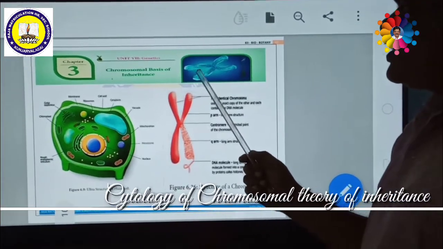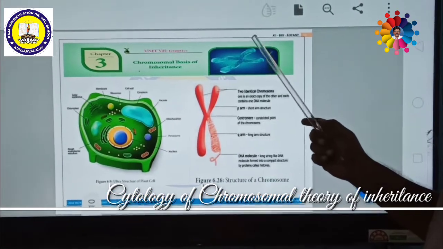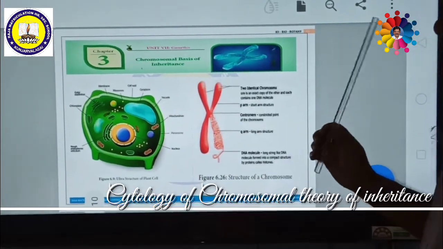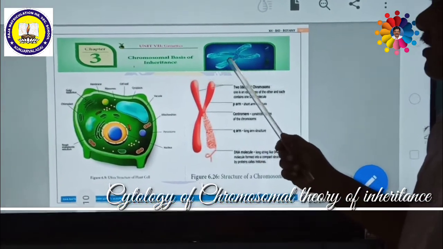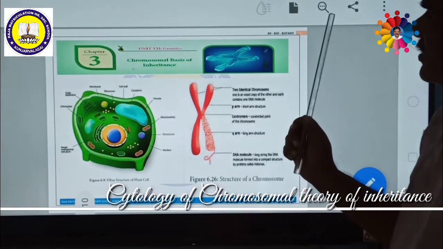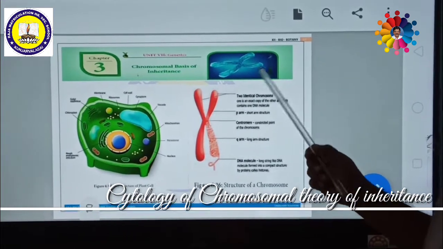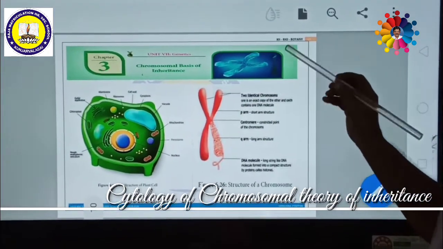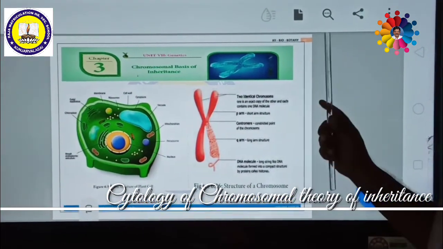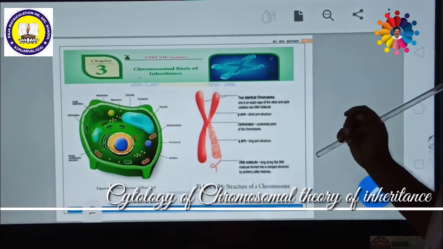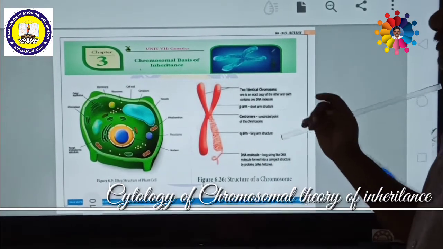In the previous class, we had discussed classical genetics. Classical genetics is completely based on the Mendelian concept of genetics, or Mendelian inheritance. Now we are deviating from the Mendelian concept, because after its discovery, this theory was not completely accepted until 1900. Even though the Mendelian principle was eventually accepted, before 1900 it was not completely accepted.